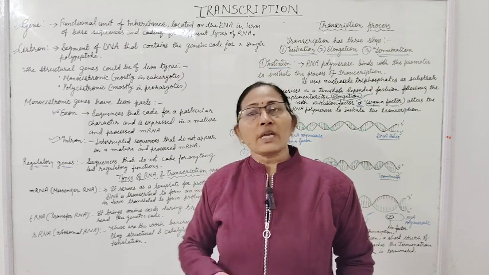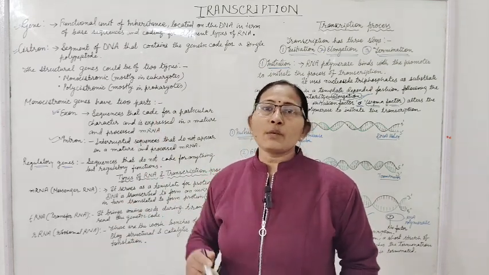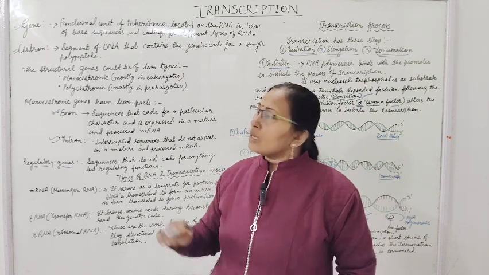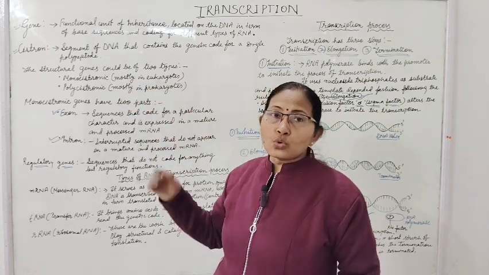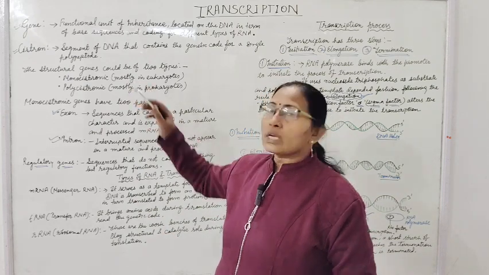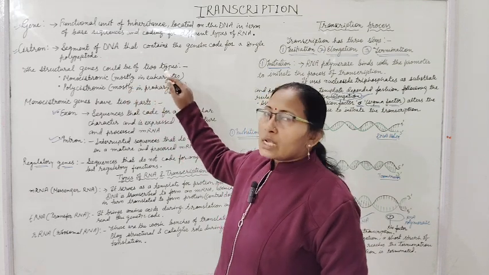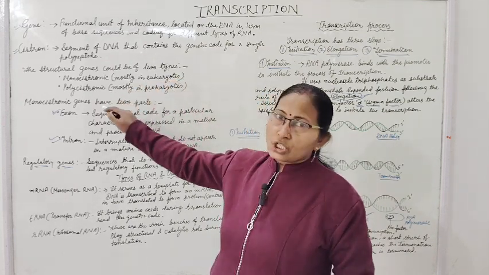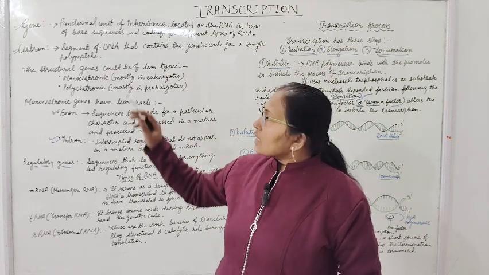Maybe multiple polypeptides. In prokaryotes, this cistron is able to make multiple polypeptides. So this structural gene could be of two types according to their coding regions: monocistronic, polycistronic. Monocistronic mostly in eukaryotes, polycistronic mostly in prokaryotes.